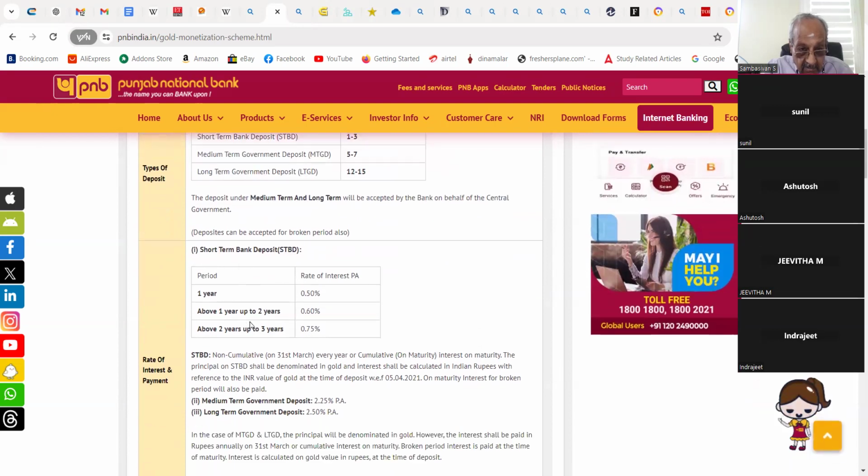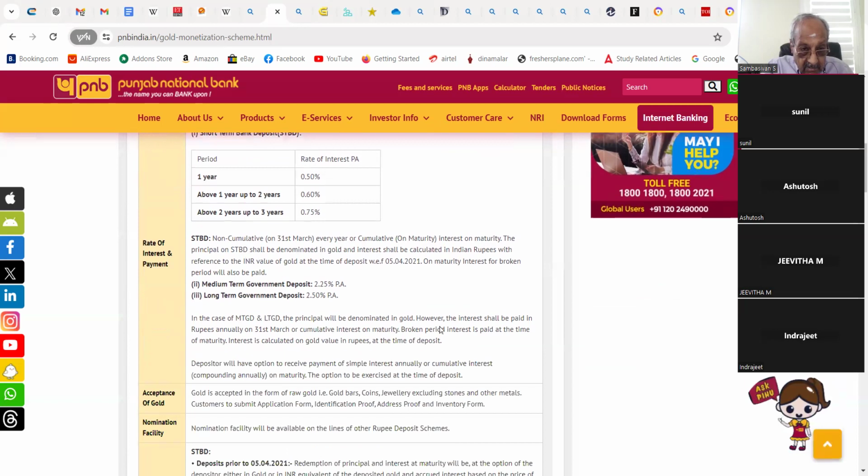Rate of interest and payment. Short term bank deposit: period up to 1 year, rate of interest is 0.50 percent. Above 1 year to 2 years is 0.60 percent. Above 2 to 3 years is 0.75 percent. Short term bank deposit interest is non cumulative, paid on 31st March every year, or cumulative, paid on maturity. The principal of short term bank deposit shall be denominated in gold and interest shall be calculated in Indian rupees with reference to the INR value of the gold at the time of deposit, WEF